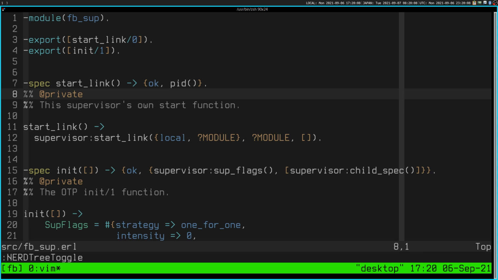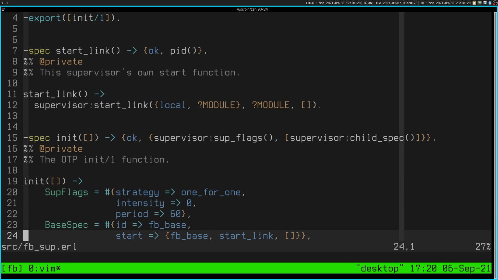Start link, it's either OK, so it returns OK PID. Supervisor start link, this is very standard Erlang. This is just boilerplate code. And there is quite a bit of boilerplate code, but the thing with boring code is boring code is good code after a while. When you do something that's really clever, then it's harder to figure out the next time you're reading it.